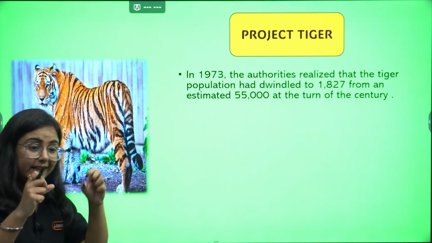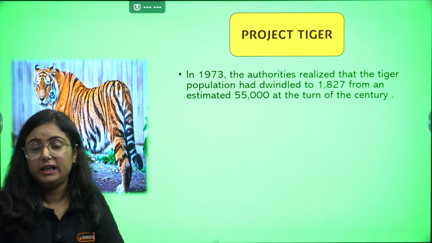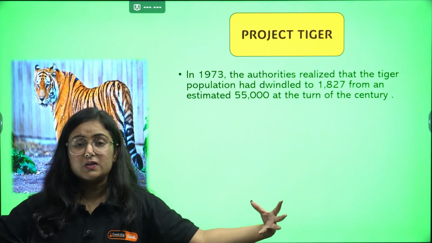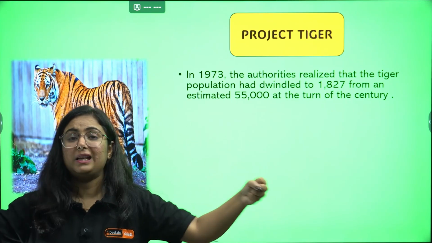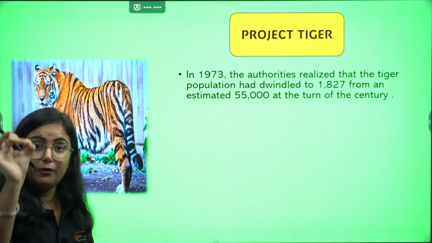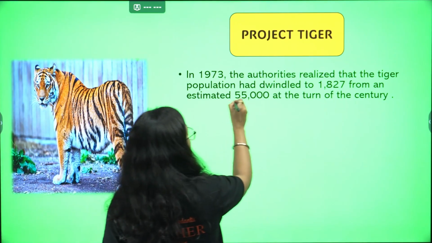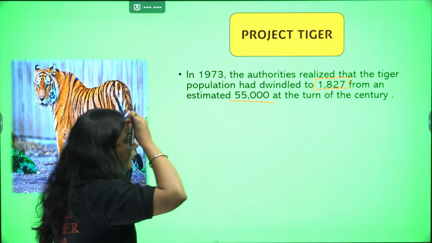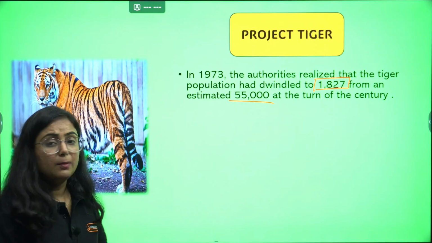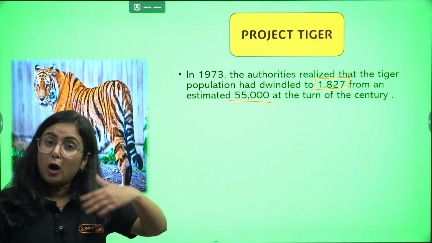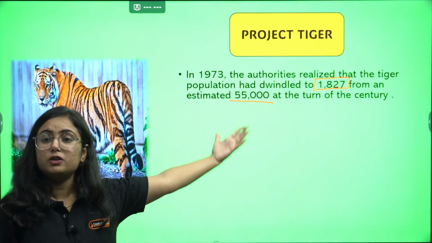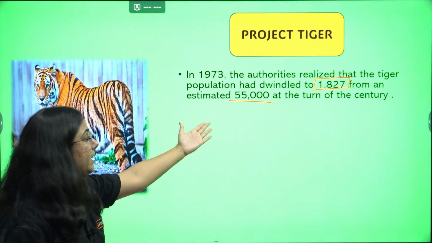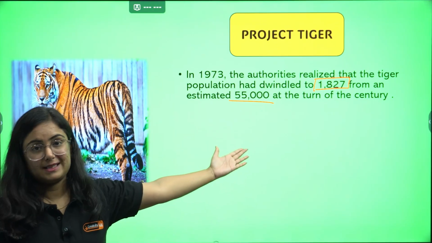Realizing that within a century, within these 100 years, we have lost so many tigers. The strength went down from 55,000 to 1827, and that was very disheartening. The population dwindled from 55,000 to 1827, merely that is what we have left after a century.